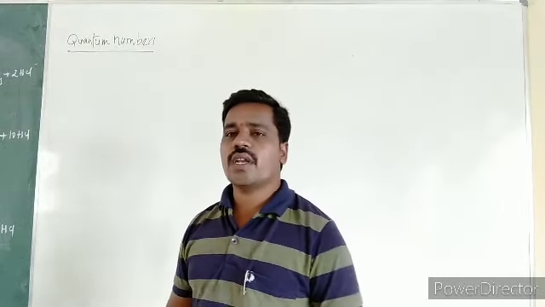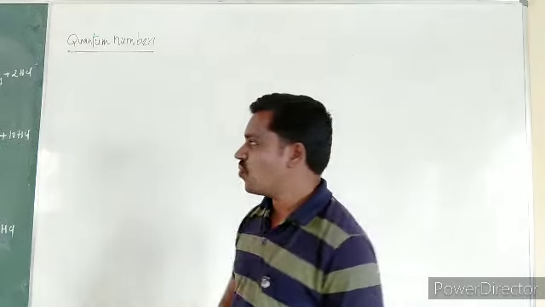After that, these quantum numbers are classified into four types.